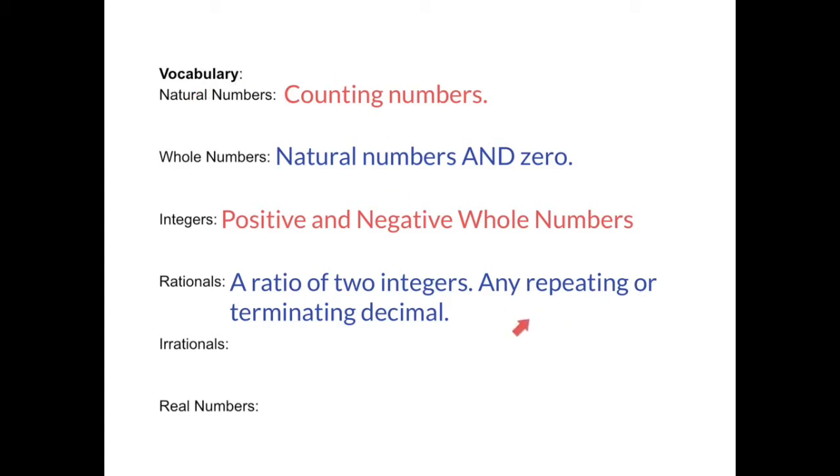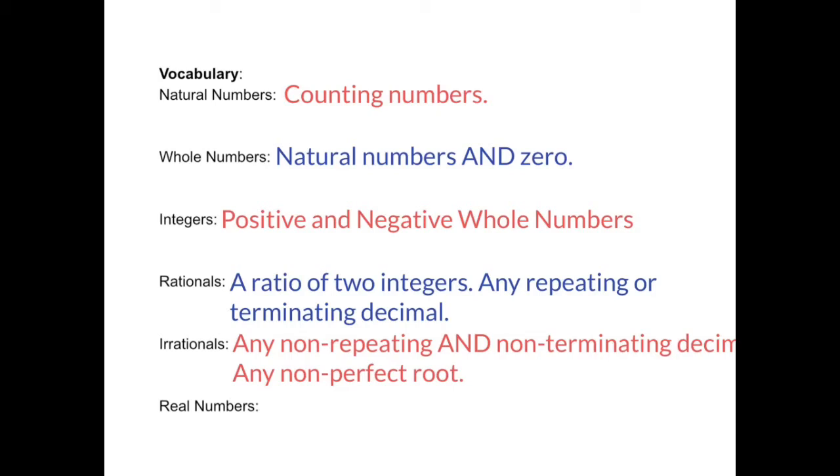The decimal part here mentioned with rational numbers is simply because any repeating or terminating decimal can be written as a ratio of two integers. Now, a ratio of two integers is just a fancy way of saying fraction. So when we talk about our rational numbers, we are talking about our fractions.